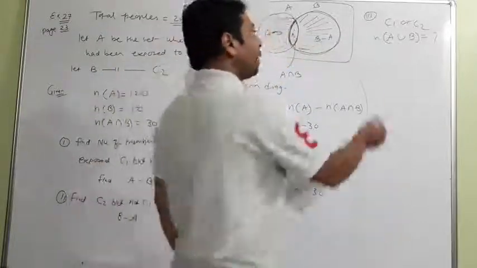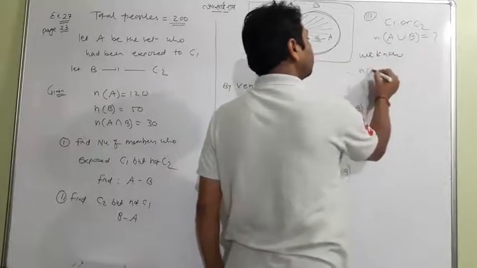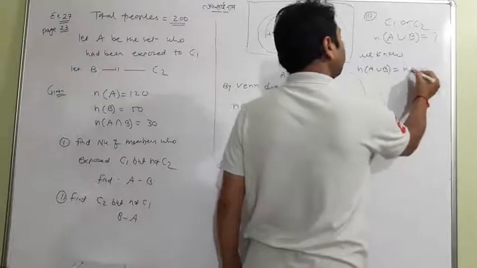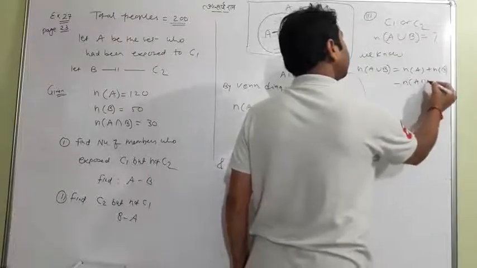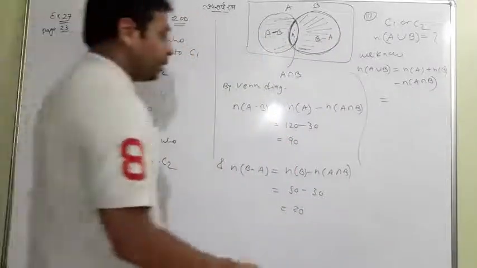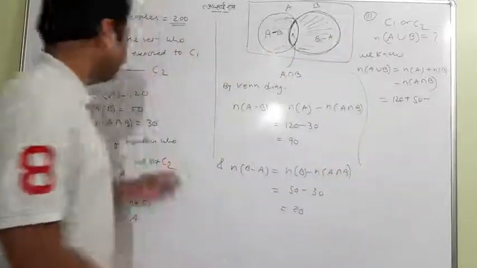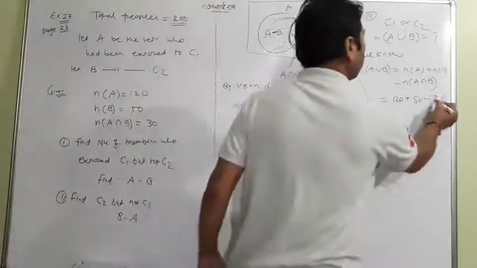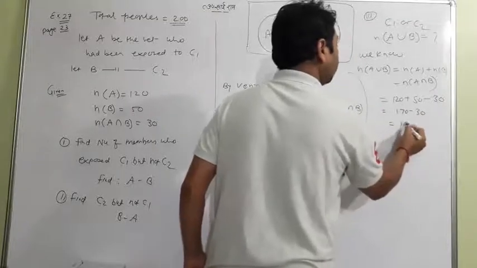So how can we find it? You know the answer. I know you can easily solve this question. A union B is equal to N of A plus N of B minus N of A intersection B. Now go with the values. N of A is 120 plus 50 minus 30, all given. So we get 170 minus 30, meaning 140.